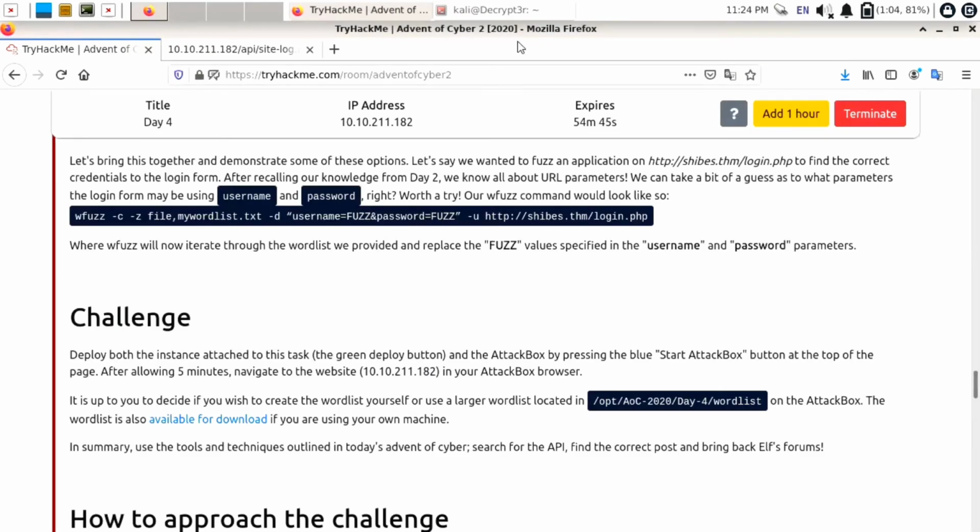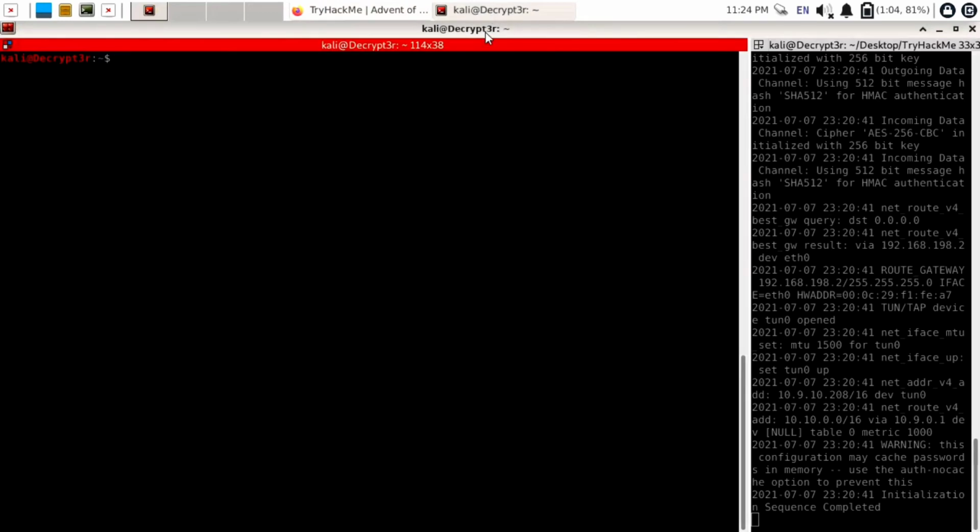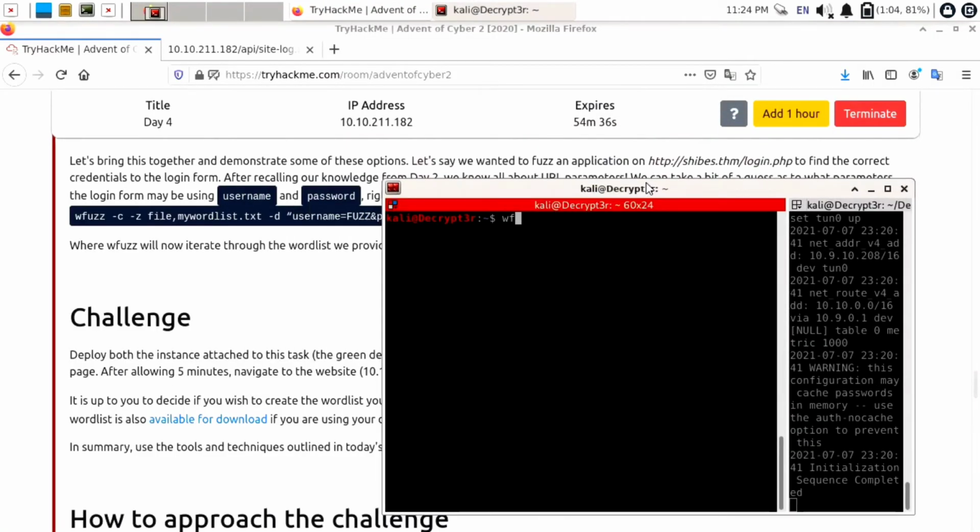Instead of username, we are going to add date here, and thereafter in the URL we are just going to add sitelog.php. So open terminal and use the command wfuzz, then -c -z, then file comma, and provide our latest downloaded file. Sorry, I have to move this into the current directory, or you can just specify its path. Without specifying its path, I will just move this into our current directory.